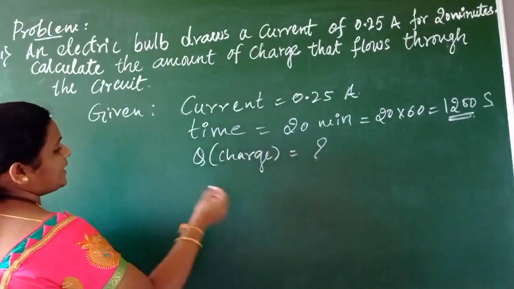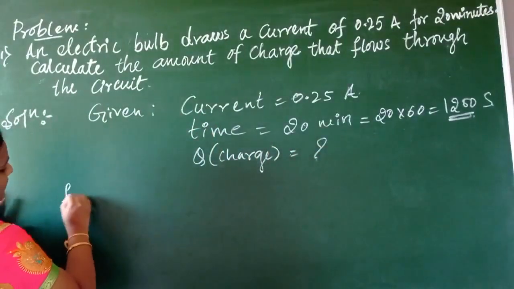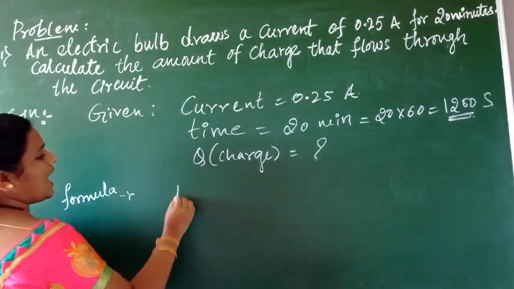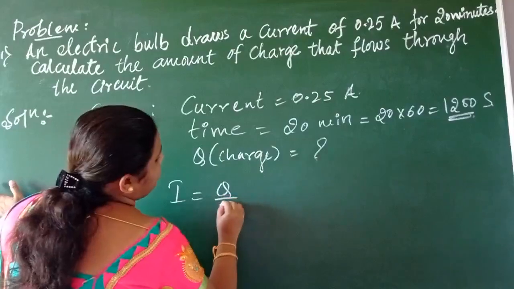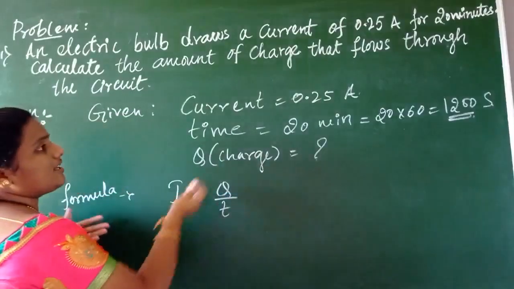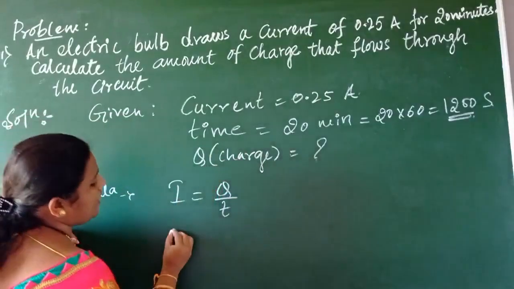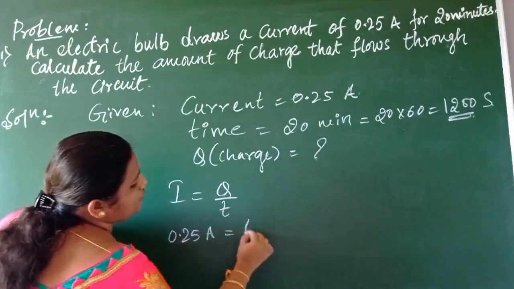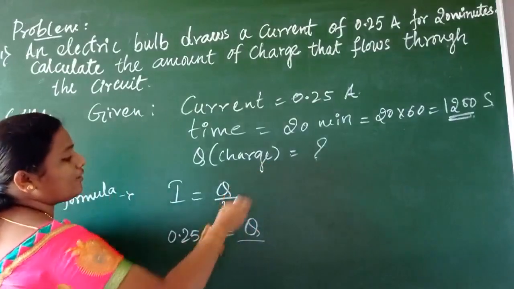So let us use the formula. What is the formula of electric current, children? I is equal to Q divided by T. What are the given data here? I is 0.25 amperes. Q we don't know, we have to calculate.